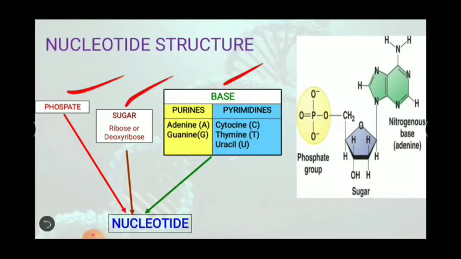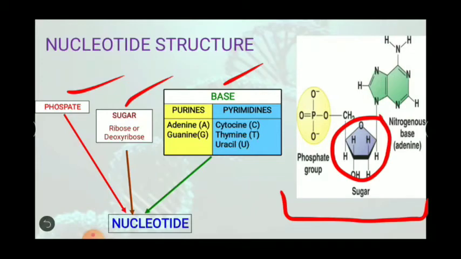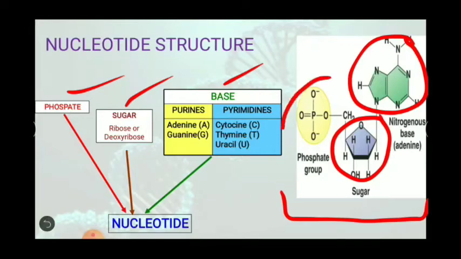You can easily see from this particular diagram that this is a picture showing a nucleotide. A nucleotide consists of base, sugar, and nitrogenous base. Now you can see there are two rings in this particular nitrogenous base, so you can easily say that this nitrogenous base is a purine. And it consists of a phosphate group. So these are the three things which together make up a nucleotide.